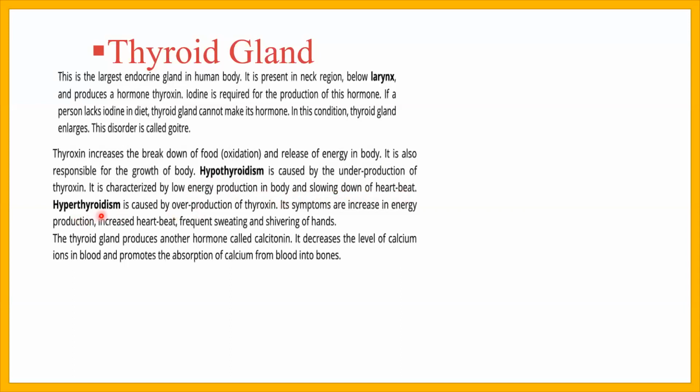The second condition is hyperthyroidism. It is caused by overproduction of thyroxine than the normal.